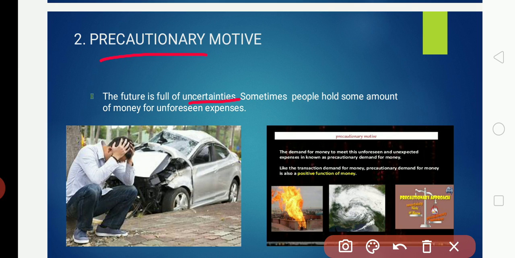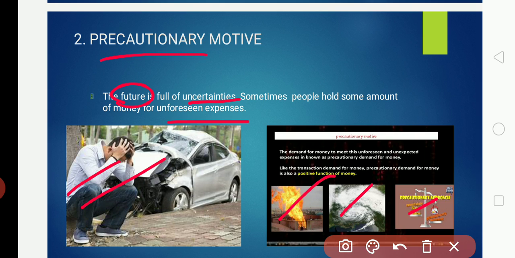Sometimes the people hold some amount of money for unforeseen expenditure, to meet some unseen situation, such as medical expenses. The future is always uncertain. We cannot predict what will happen next. Some accidents may happen, some emergencies.